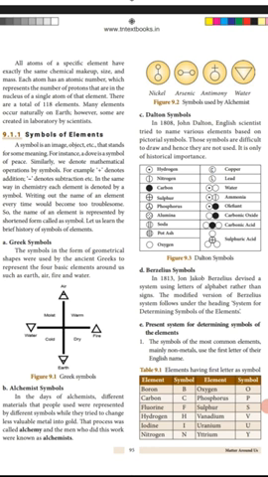For example, argon and arsenic. The first letters are the same, and the second letter is also the same. So the first one, argon, is Ar, and the second one, arsenic, is As.